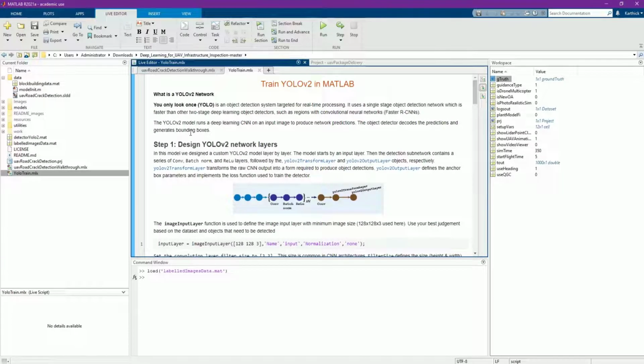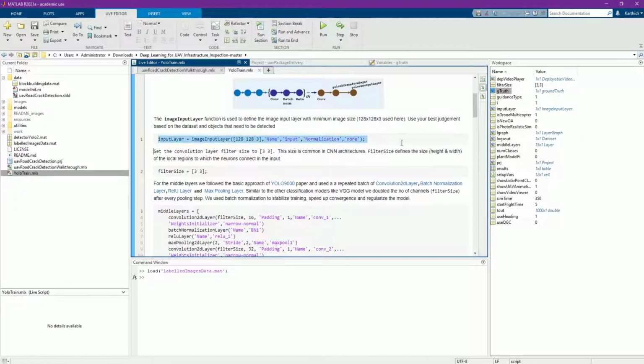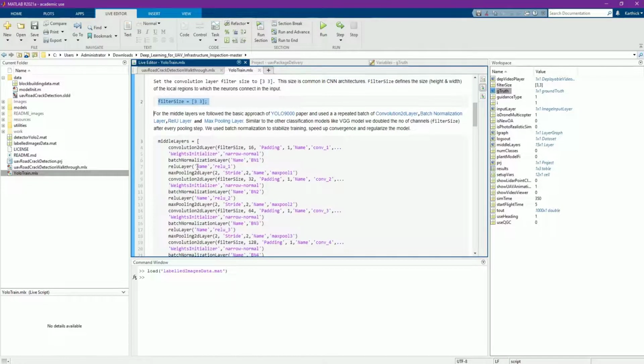Now we will see how I trained on our labeled data. Open yolotrain.mlx. For this project we are using the YOLO v2 architecture. You can change to a different object detection architecture and you can use your custom label data. We are using an input size of 128 by 128 pixels, width and height. Then we are selecting a filter size of 3 by 3. Then we are adding the middle layers in the deep neural network.